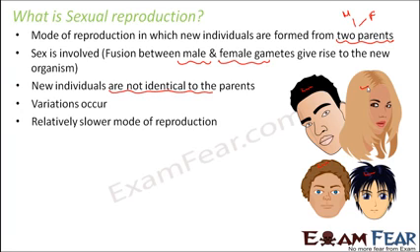It is a relatively slower mode of reproduction when compared to the asexual mode, because in asexual mode a lot of organisms get produced by processes like binary fission, multiple fission or fragmentation. So you actually end up getting a lot of them. But in case of sexual reproduction, it is not like that. It is comparatively a very slow process. For example, human beings, a child takes almost 9 months to take birth, so that is for one child, and getting subsequent children cannot be a very fast process, right?